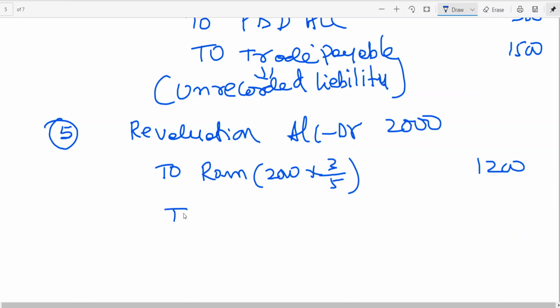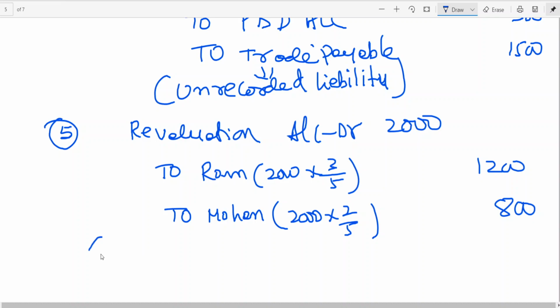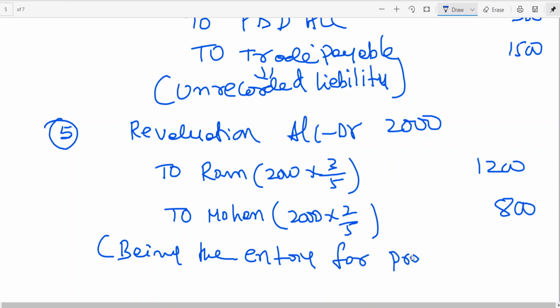To Mohan's capital, how much are we getting? 800. Narration: being the entry for profit on revaluation transferred.